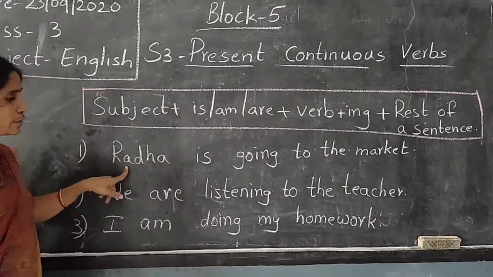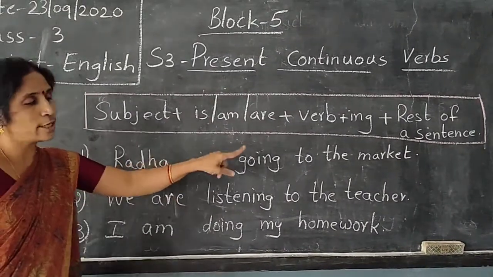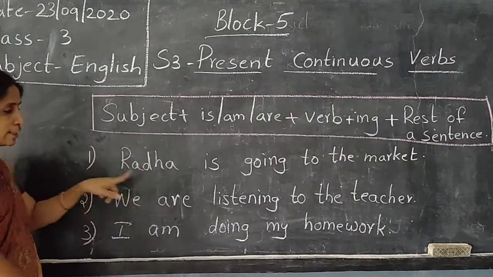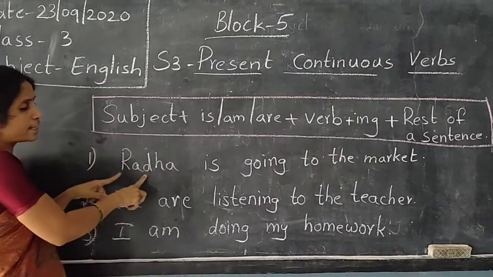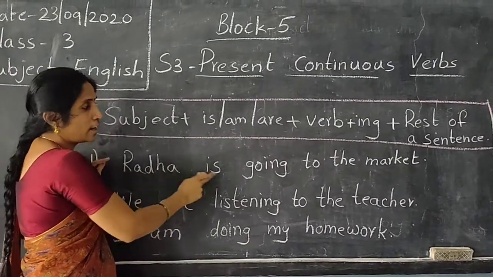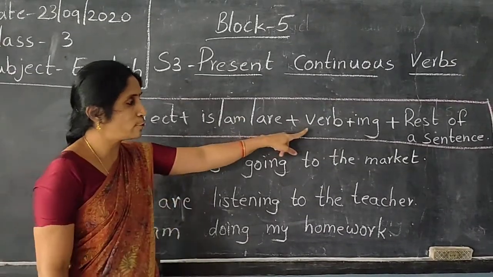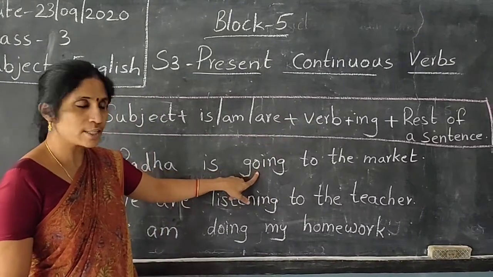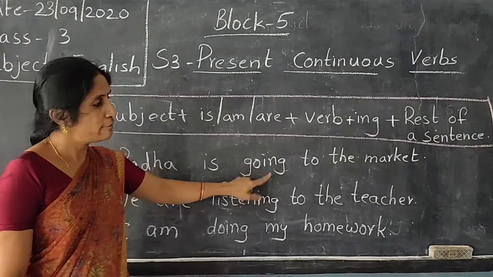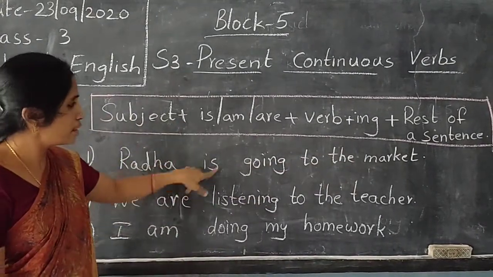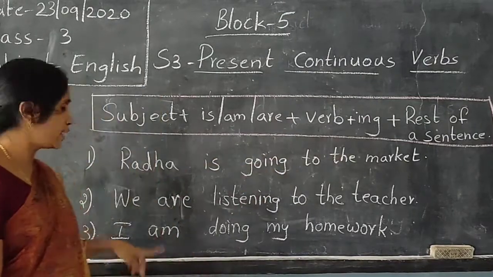See here, the first one, Radha is going to the market. Radha is the subject. You know, it is a naming part. It is singular. So which one do we have to use? We have to use is. Radha is. Then what do we have to do? We have to add ing to the verb. What is the action she is doing? Going. Where is she going? To the market. So, Radha is going to the market.